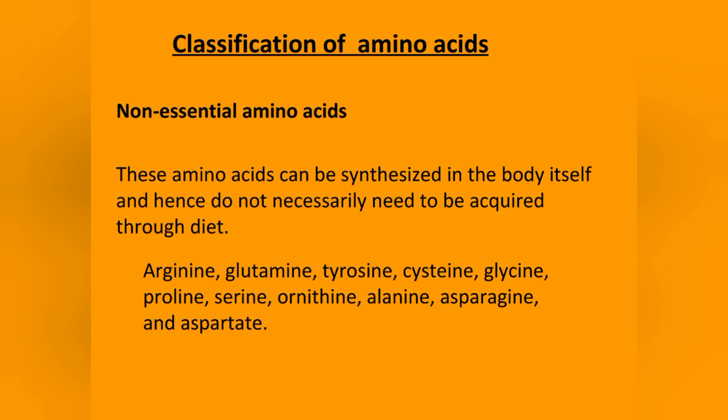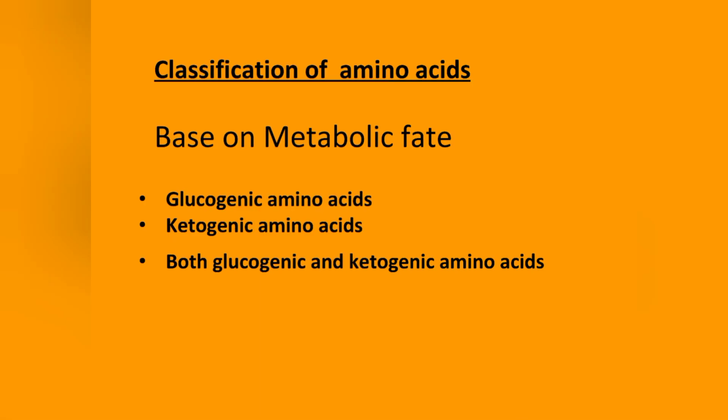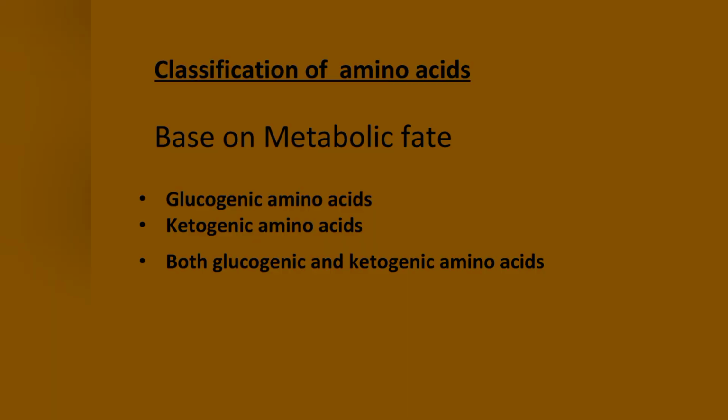The next classification is based on metabolic fate, that is, when these amino acids are metabolized, where will they go? Based on metabolites, amino acids can be classified into glucogenic amino acids, ketogenic amino acids, and both glucogenic and ketogenic amino acids. Let's start with the glucogenic amino acids.